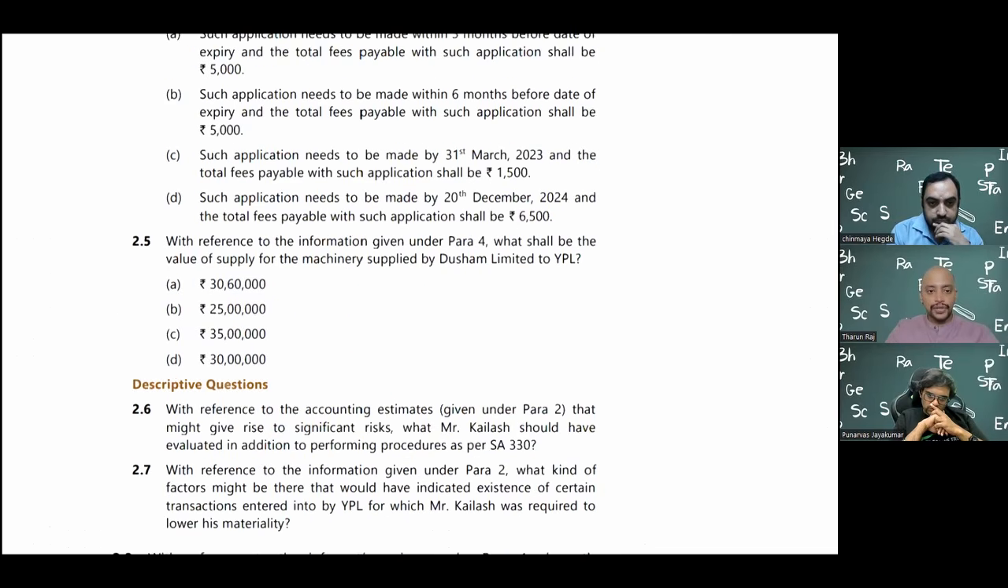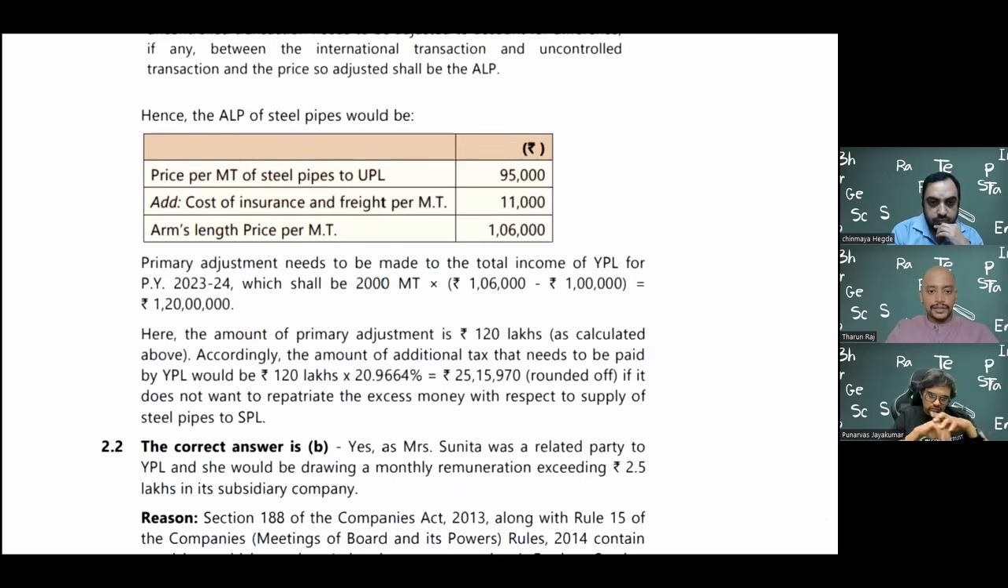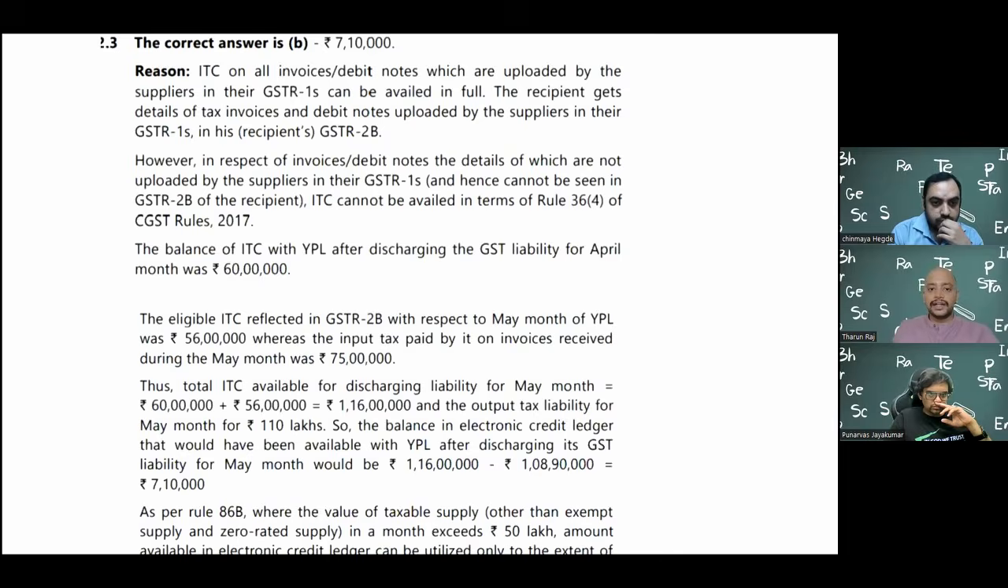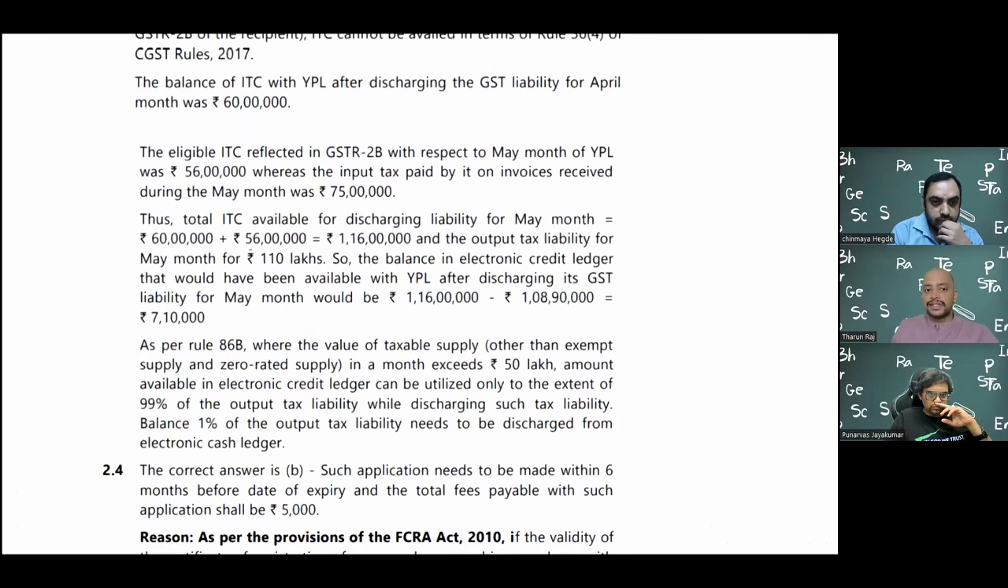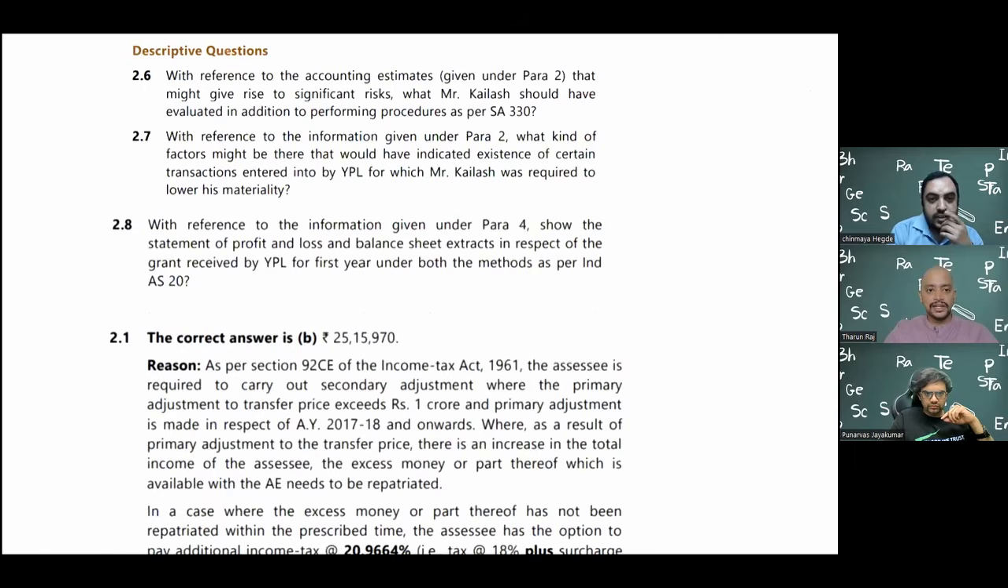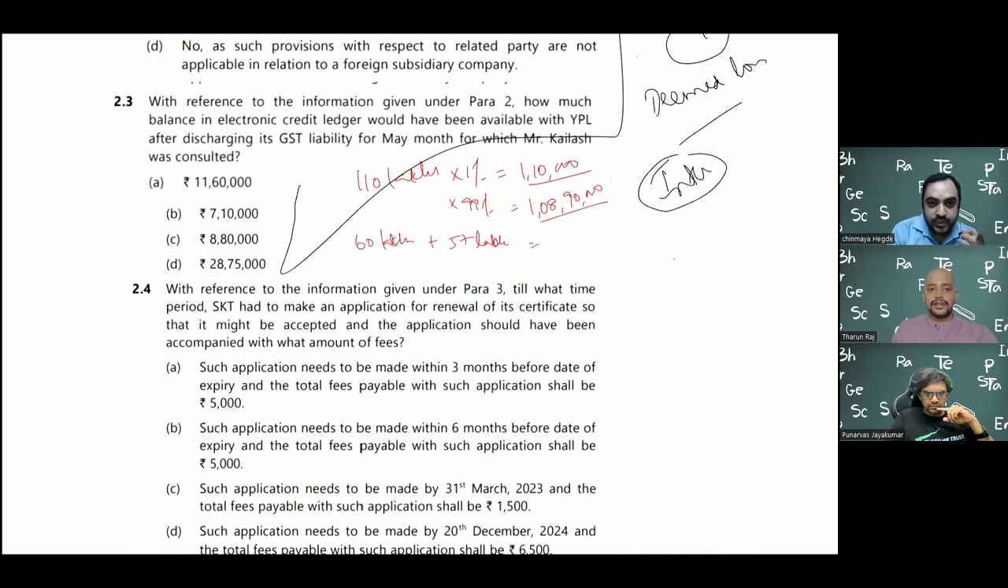So the answer I'm just showing you. They had a credit of 56 plus 60, 116. But 108 lakh 90,000 only they can use from the credit. So the balance will be 7 lakh 10,000. So that 7 lakh 10,000 will be the answer for this, which we already discussed. This is as per the GST records, right? Because as per accounts it will be different. So this is the balance in credit ledger.